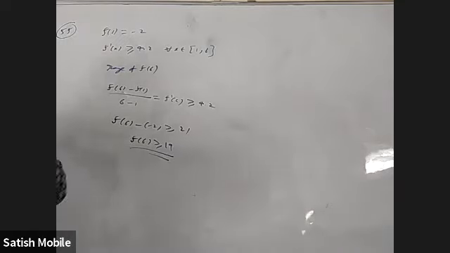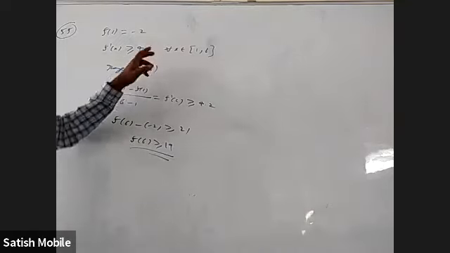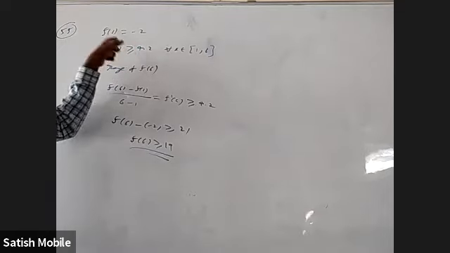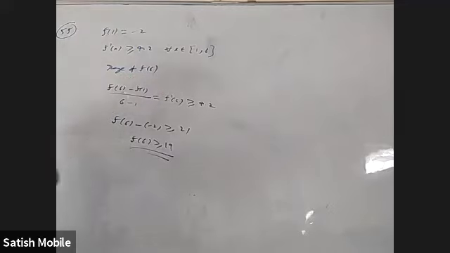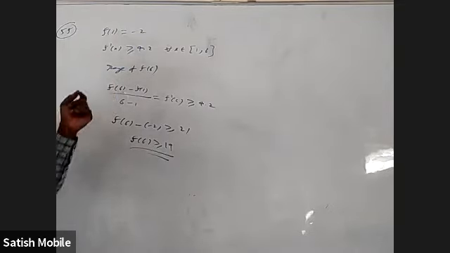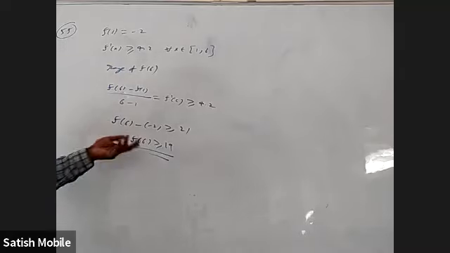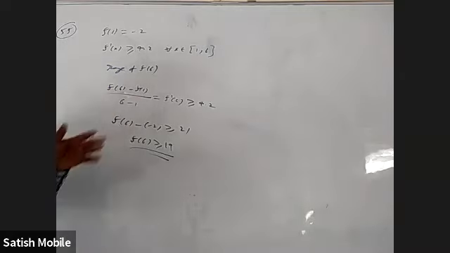Without writing much, if you travel with this speed for 5 seconds, between 1 to 6, 5 seconds, you will travel 21 meters. Already displacement is minus 2. When you travel 21, you get 19. So when you go with the minimum possible speed, at this point the displacement is 19. And anything more than that is okay. Can you use Lagrange theorem or can